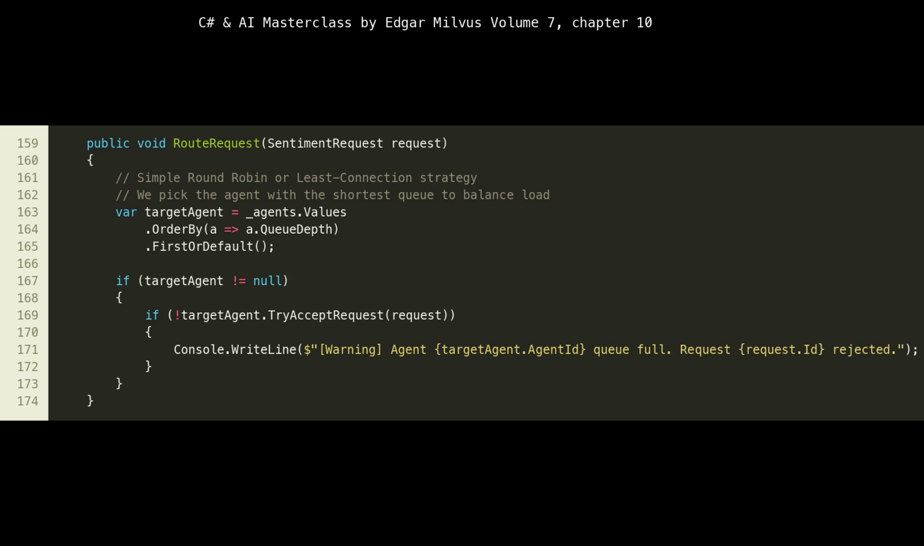This is a common and effective load balancing technique for stateful services or services with varying processing times, as it ensures that new requests go to the agent most likely to process them quickly. If the chosen agent's queue is full, target agent.TryEnqueueRequest at line 170 fails, a warning is logged, simulating how a load balancer might retry or return a 503 error, providing backpressure to the client.